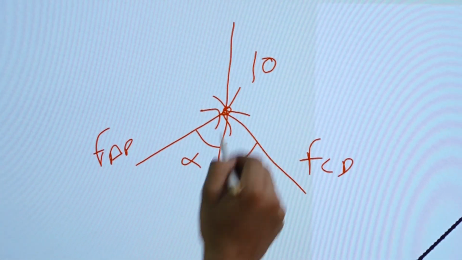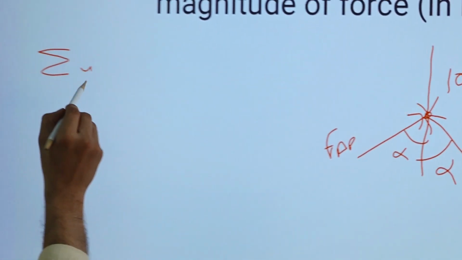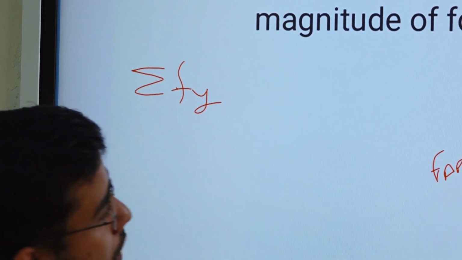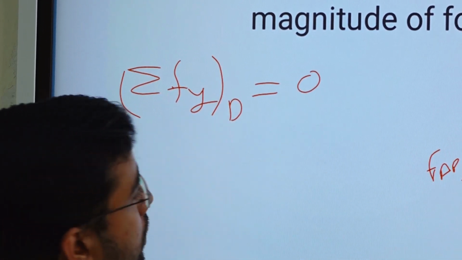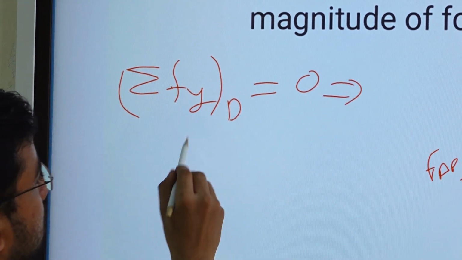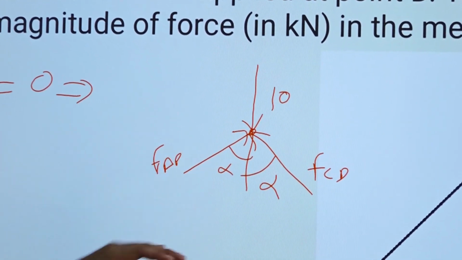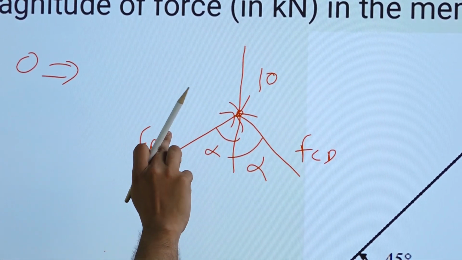So we can just resolve the forces in y direction. Sigma Fy for the point D is equal to 0. So from here we can find out 10 is equal to component of FCD in y direction plus component of FAD in y direction, right.